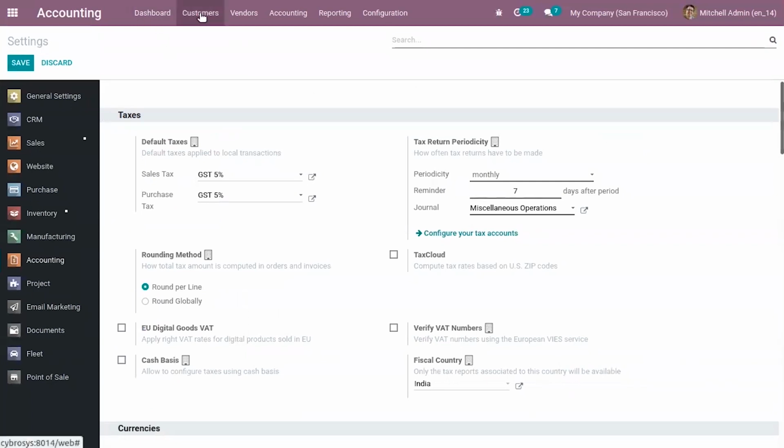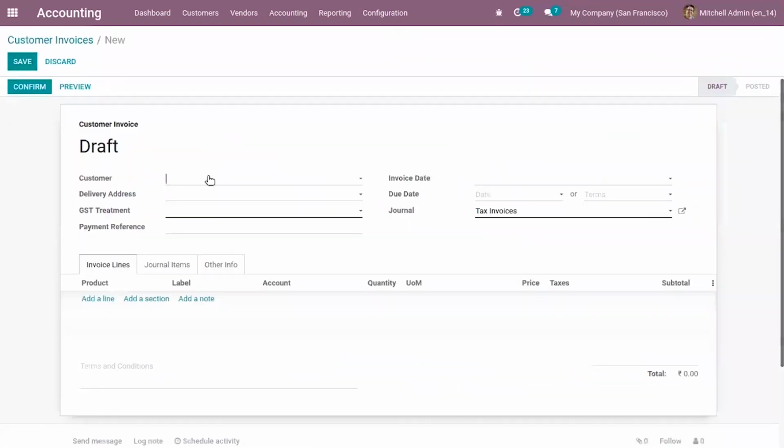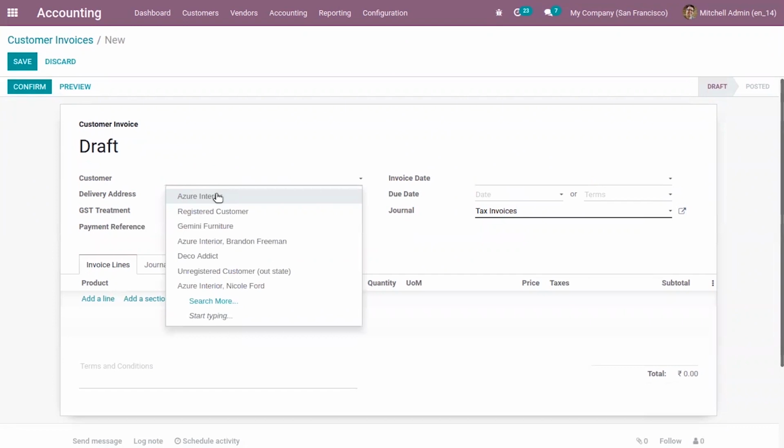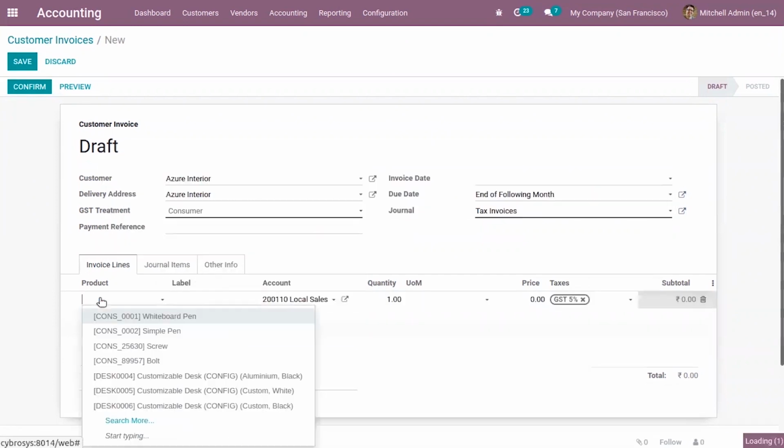Before creating any entry, that is creating an invoice or vendor bill, we have to set the accounting mode. Now let's create a customer invoice and see how entries are created. So let's choose a customer, and here let's add the product.